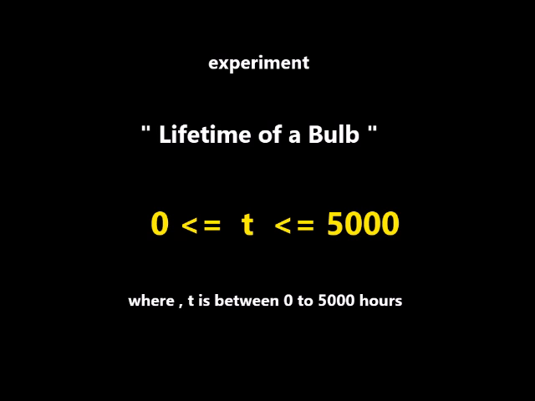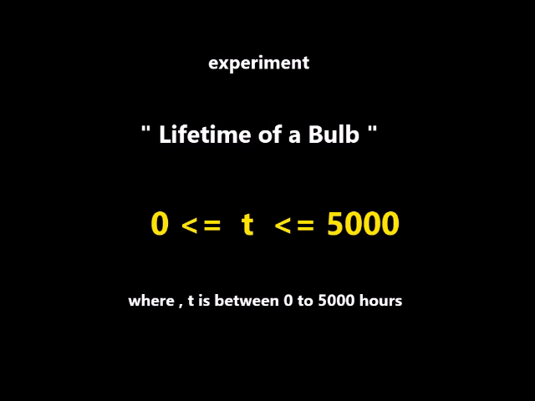Is it going to continue from 0 hours to 5000 hours, or may it exceed that? How many hours would the lifespan be, within the subset of 0 to 5000 hours?